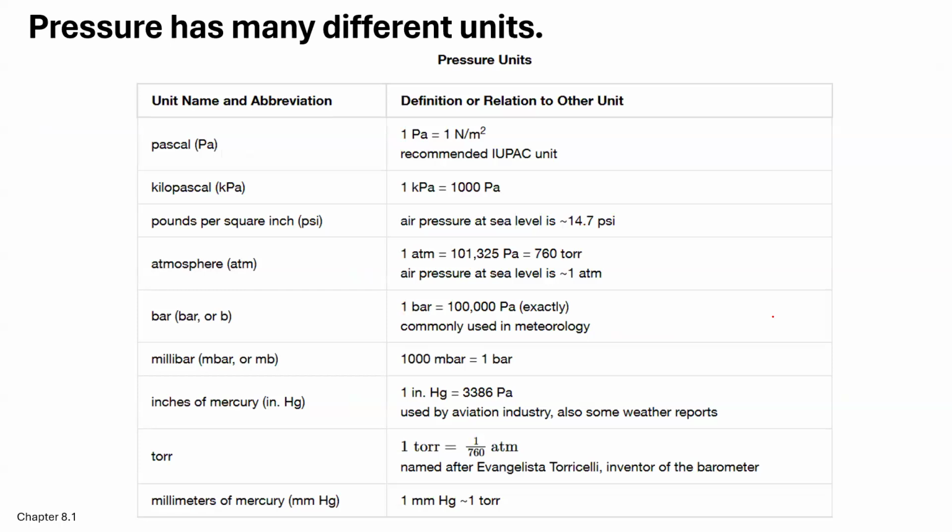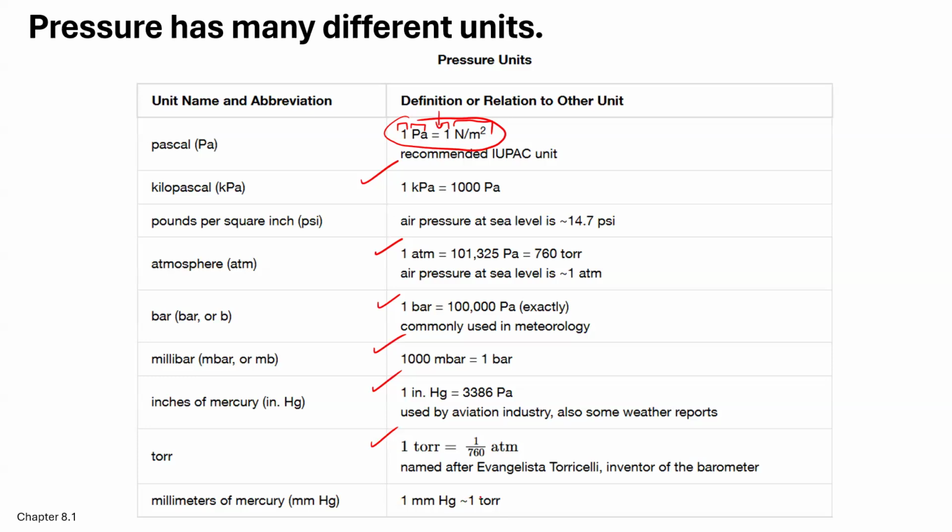All right, so pressure has many, many different units. And if you look, these are all conversion rates, right? Remember what we talked about before. Conversion rates have to have a number, a unit, an equal sign, a number, and a different unit. And all of these are conversion rates. This one doesn't really say, it's not really a conversion rate, but this is a conversion rate.